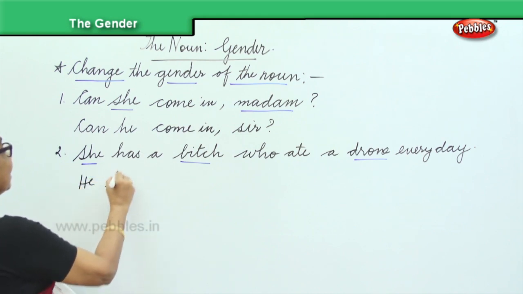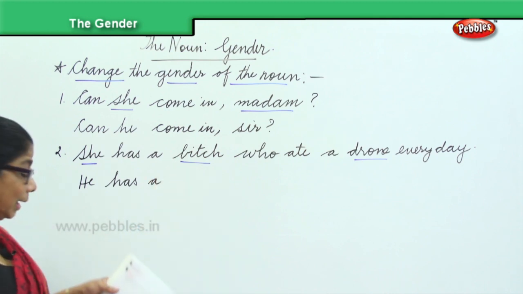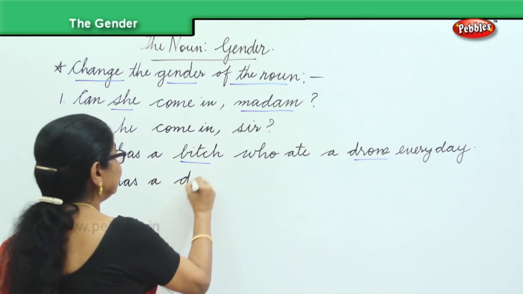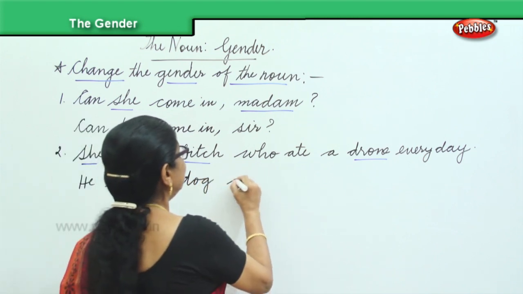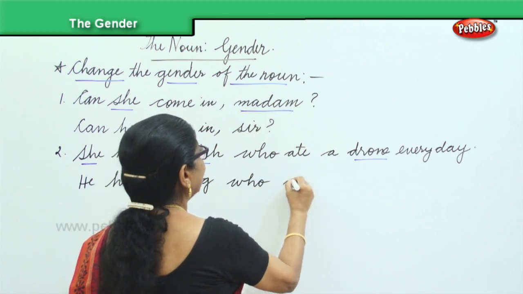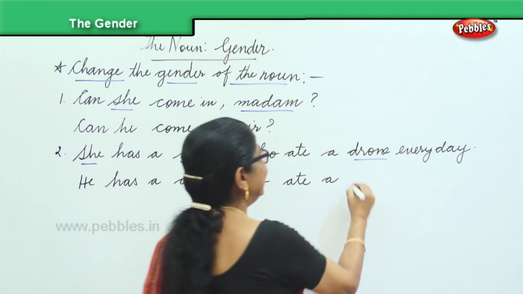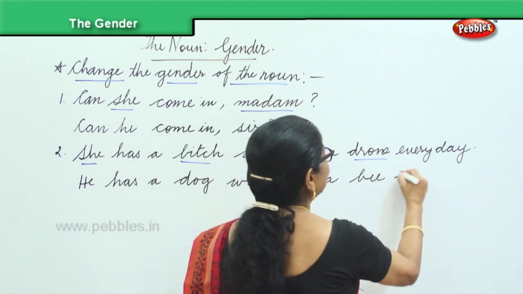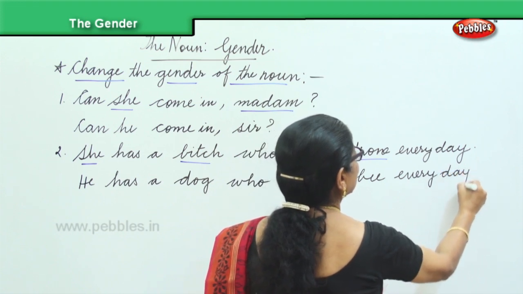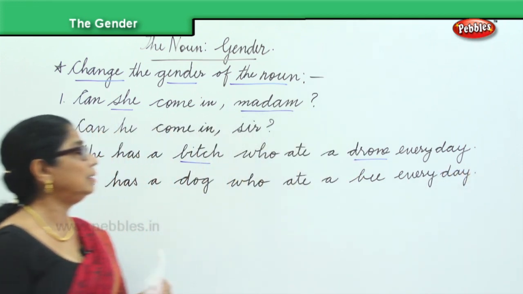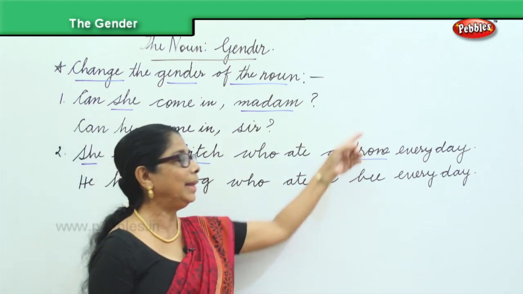He has a dog who ate a bee every day. So, we must learn female called bee, male, drawn.